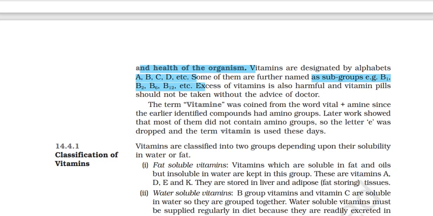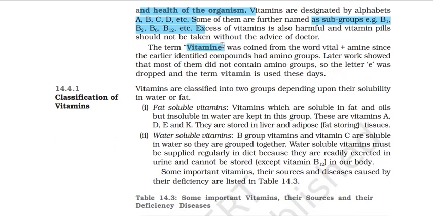The term vitamin was coined from the words vital plus amine, since the earlier identified compounds had amino groups. Later work showed that most of them did not contain amino groups, so the letter E was dropped and the term vitamin is used these days. So basically vital amines, important amino groups. Earlier, amino groups were found in these vitamins, so they were called vitamine. Eventually we found out that not all of them have amino groups, so we removed the E, and we have vitamin right now.